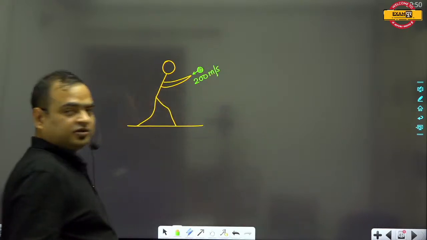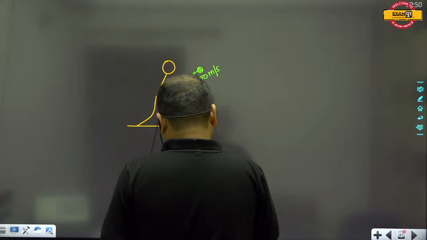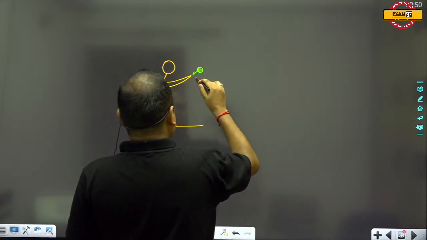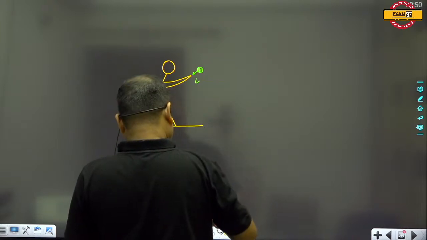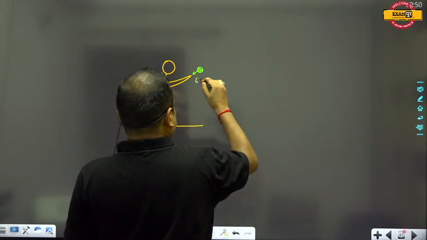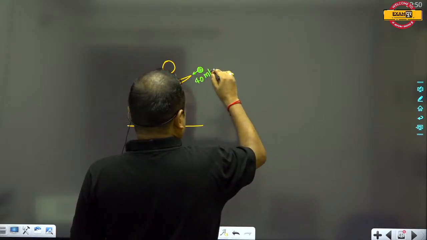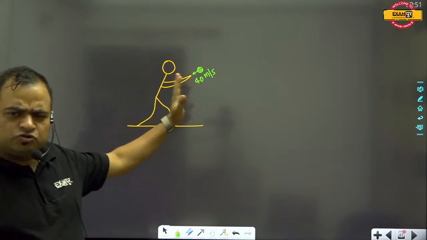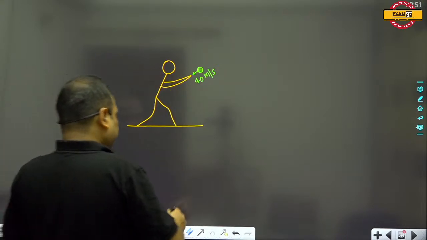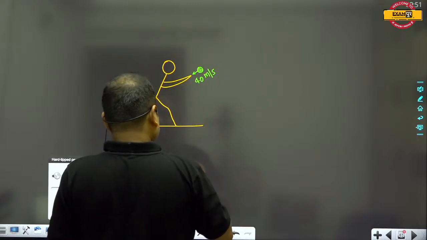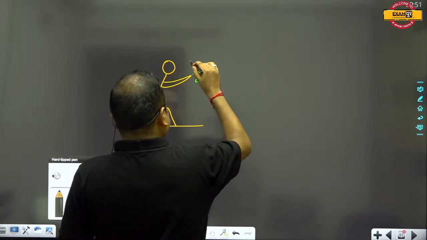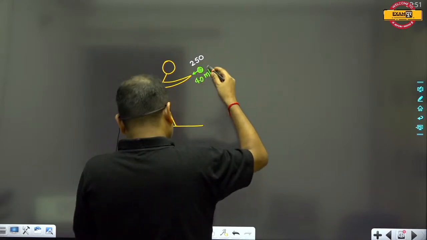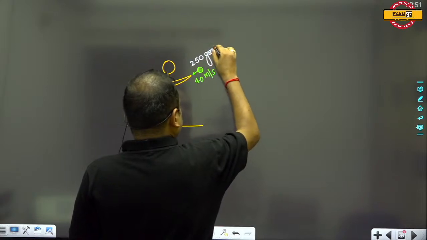Suppose that 200 meters per second. No, 200 meters per second is too much, so we should take something like 40 meters per second as more realistic data. So the velocity of this ball right now is 40 meters per second, and suppose the mass of the ball is 250 grams.